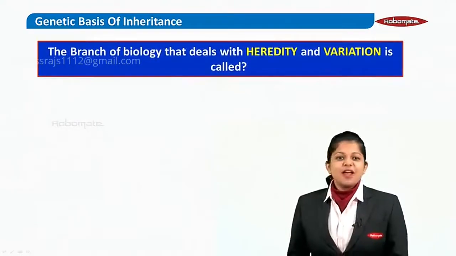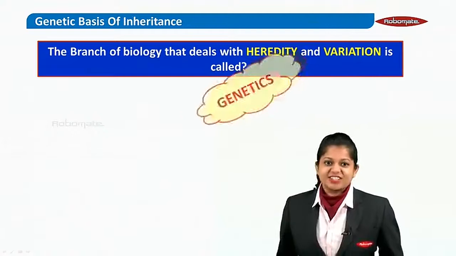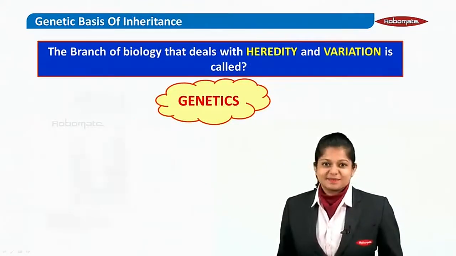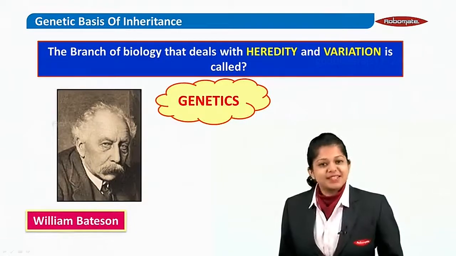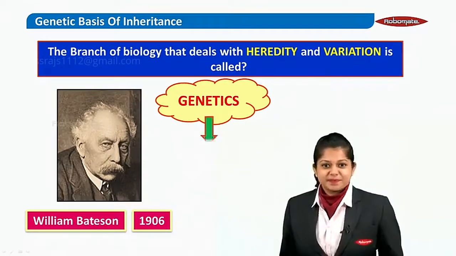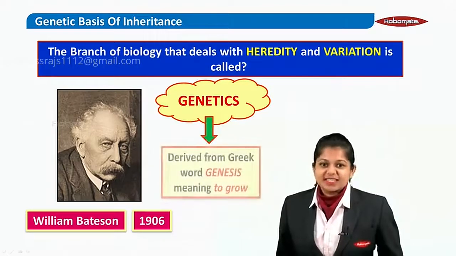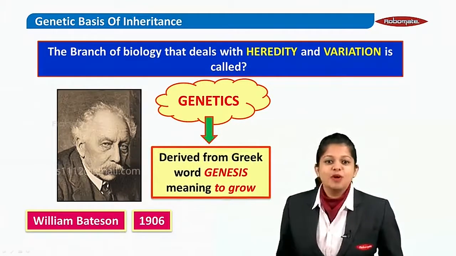Now, the branch of biology that deals with heredity and variation is called genetics. The term genetics was put forth by William Bateson in the year 1906. The term genetics is derived from a Greek word called genesis, meaning to grow.